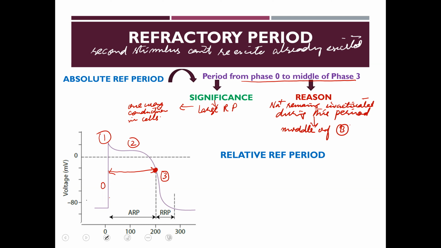How do the arrhythmias develop when the large refractory period is not produced?